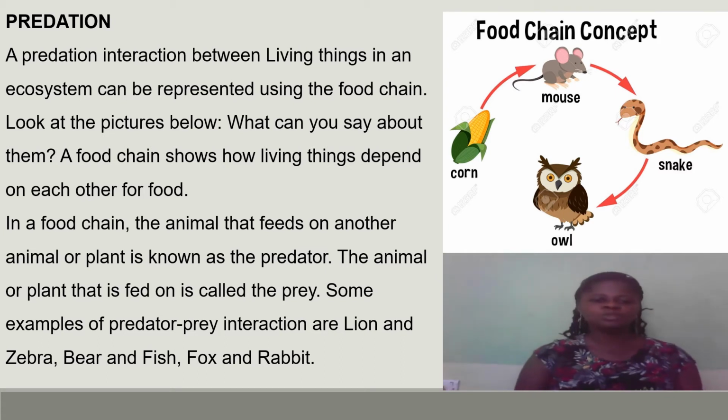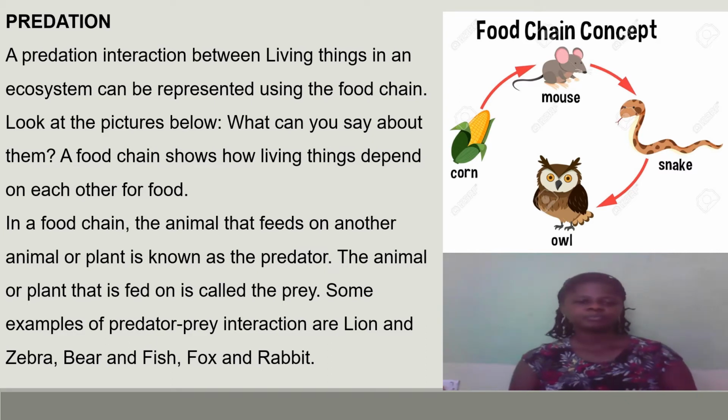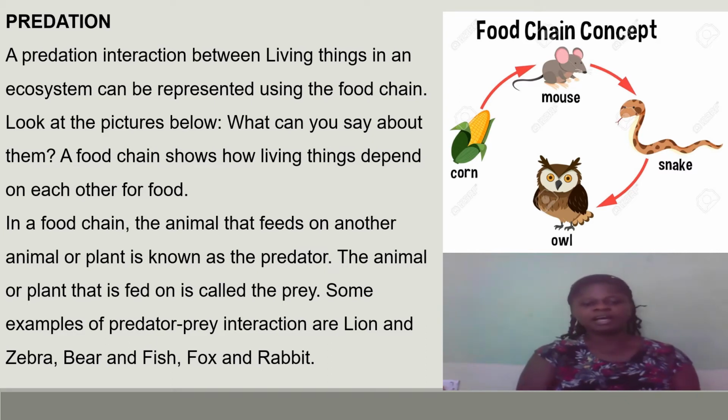Now, what is a food chain? A food chain shows how living things depend on each other for food. In a food chain, the animal that feeds on another animal or plant is known as the predator, and the animal or plant that is fed on is the prey.